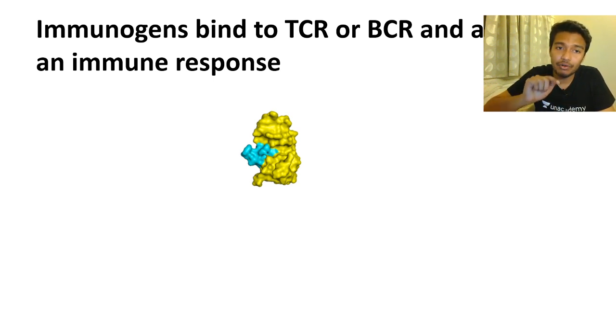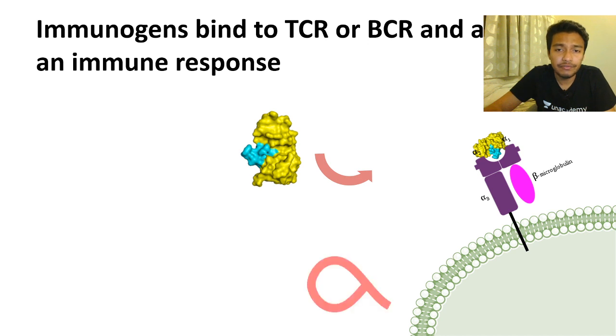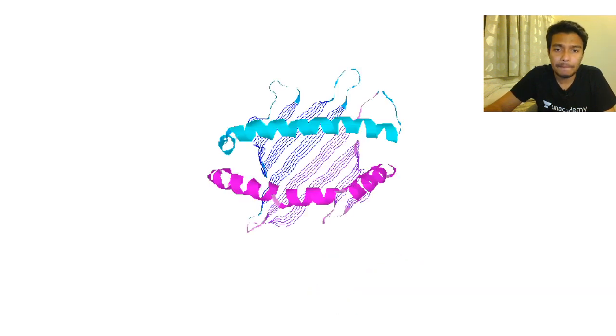If it evokes an immune response, then it's an immunogen. If it doesn't, then it's an antigen but not an immunogen. So in order to be an immunogen, it has to evoke an immune response.